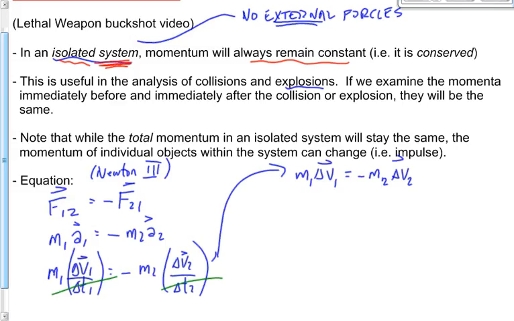In other words, object 1 gains momentum, object 2 loses momentum. But we're not quite done there. We're going to replace delta v1 with v1f minus v1i, and delta v2 with v2f minus v2i.